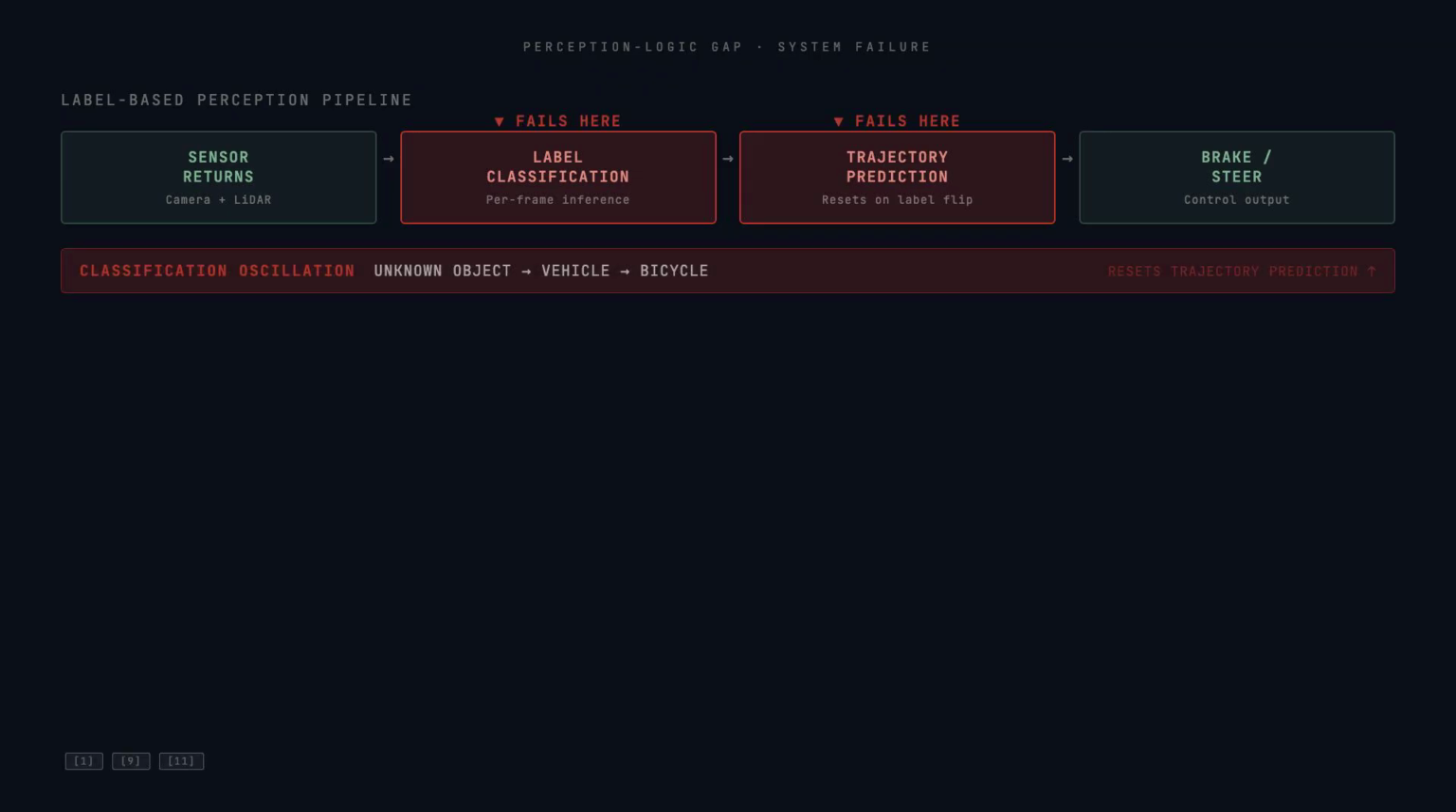In label-based perception systems, each inference cycle is a near-independent classification event. There is no persistent object state, only an assignment of the nearest label to the nearest cluster of sensor returns. When the label changes, the trajectory prediction resets. The Cruise system's post-impact logic exemplifies the ceiling.